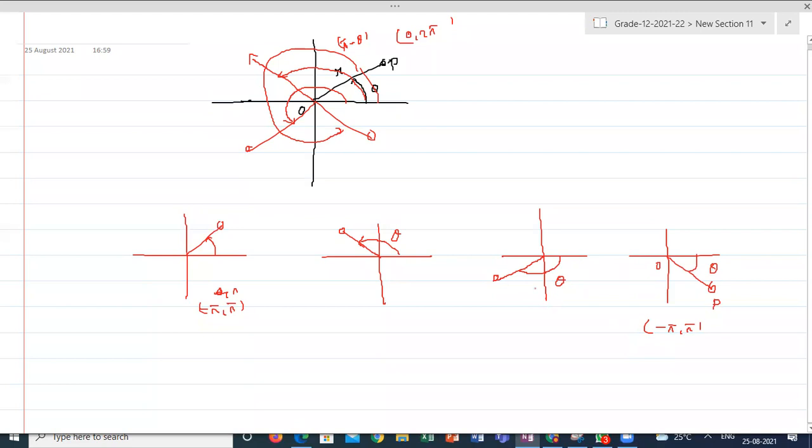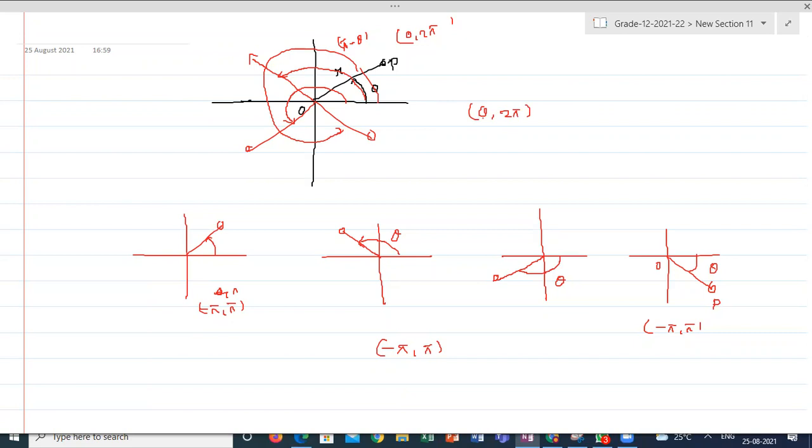If I am using both clockwise and anti-clockwise, a unique position will exist only between minus pi to plus pi. If I am using only anti-clockwise, a unique position is available only within 0 to 2 pi. These two intervals we call the principal argument of the complex number.